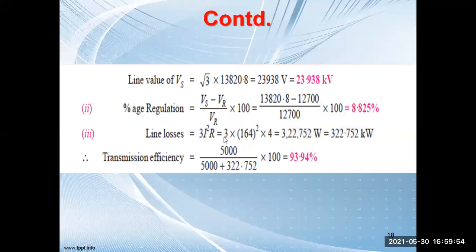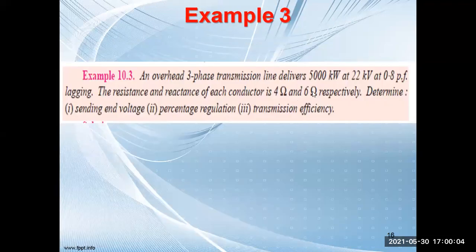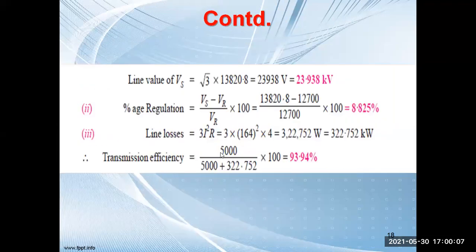Now the line losses, again in the same way, it is a 3-phase line, so line losses will be 3 into I square R. You can calculate the value. The output power is 5000 kilowatt, so the efficiency is output power by input power. Input power is output power plus losses, and then you can calculate the transmission efficiency.